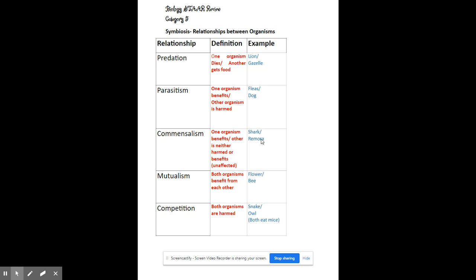So the next one is mutualism. Mutualism is where both organisms benefit. Everybody's happy in a mutualistic relationship. In this example, we are going to look at a flower and a bee. The bee is attracted to the flower for the nectar, right? So the bee feeds off that nectar. But while the bee is there having his amazing nectar meal, he also is picking up all the pollen from the flower.